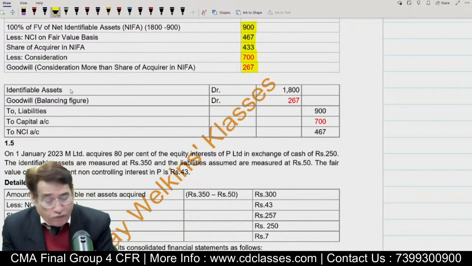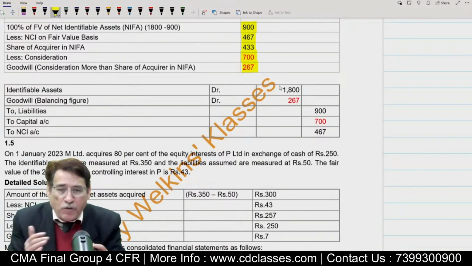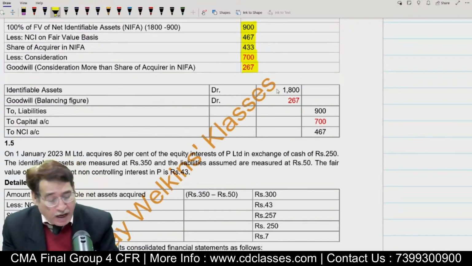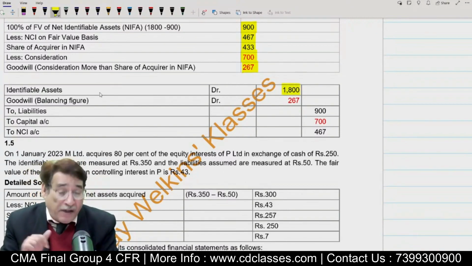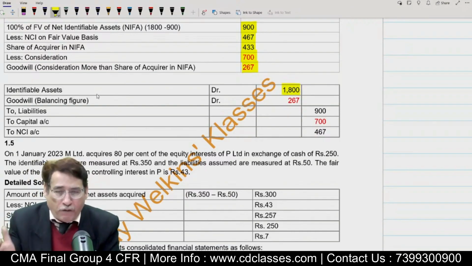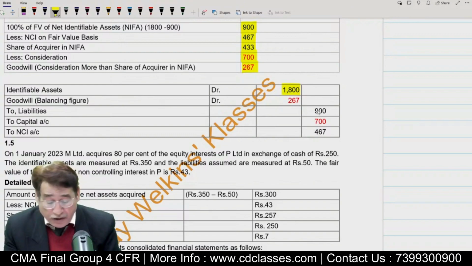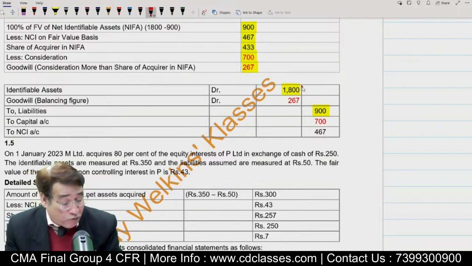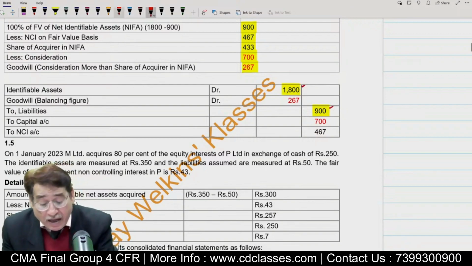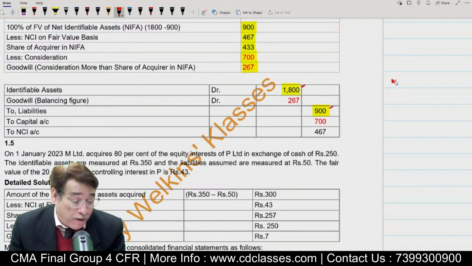Suppose in this case, if I ask you to pass the entry, there is a way to pass the entry also. First of all, if assets and liabilities are given in a segregated manner, as in this question, it is better to first write identifiable asset. Don't directly write net assets because in this case, fair value of asset and fair value of liabilities are given separately. So first write identifiable asset 1800 and then identifiable liability 900. That means when I write 1800 and 900, indirectly it means I have so far recorded net identifiable asset to the extent of 1800 minus 900, 900.